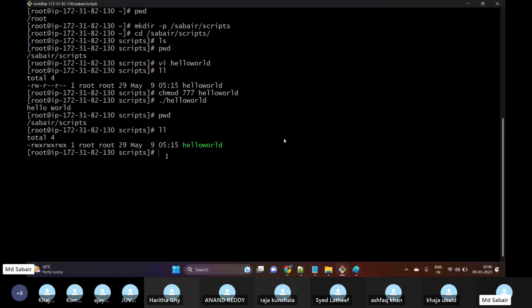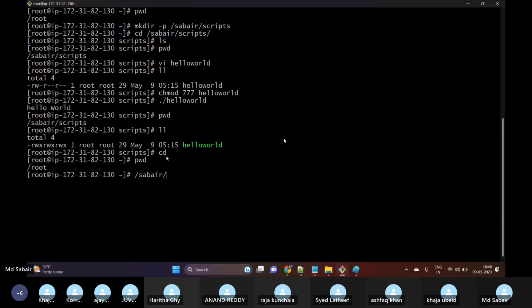For example, suppose currently I am at my root location, and from the root location itself I am trying to execute my script. Now what is this path? So I have executed in two ways.